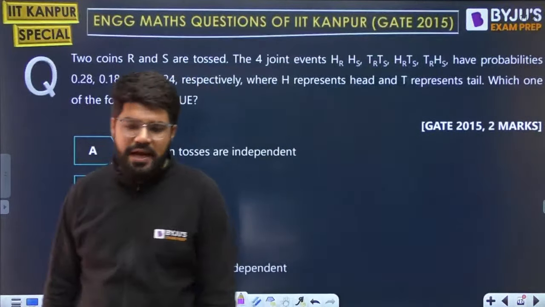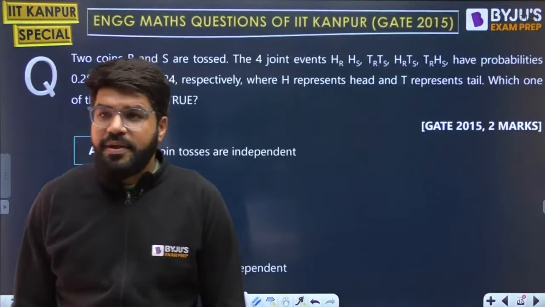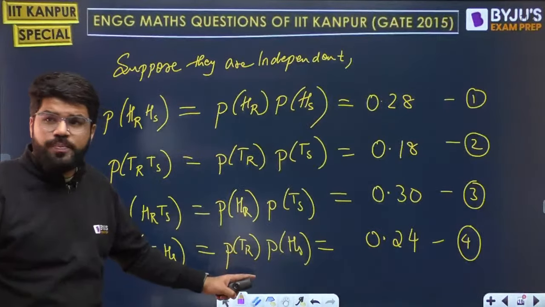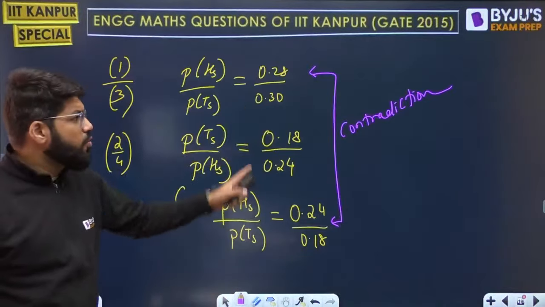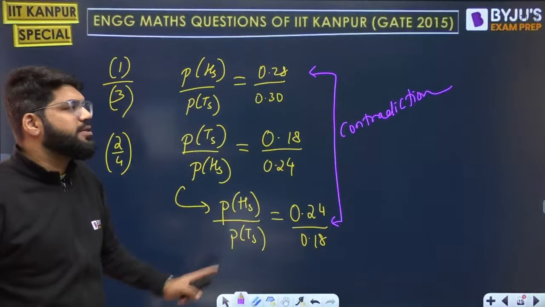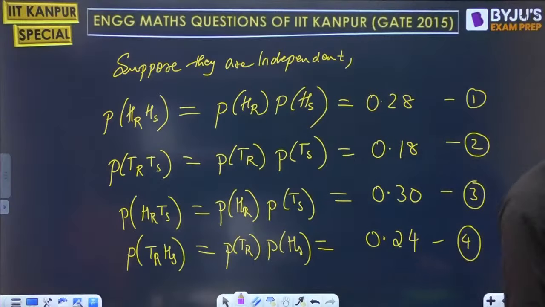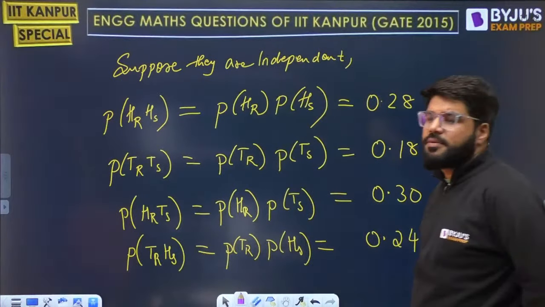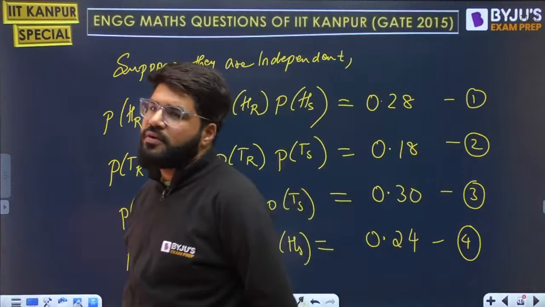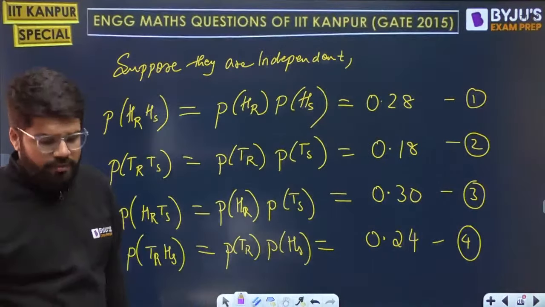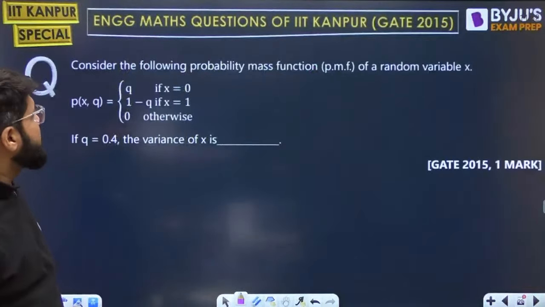Okay, the coin tosses are dependent. Because if they are independent, all of the 4 should be true. And if all of the 4 are true, then this should also be giving us a common result. And there is a contradiction coming up. That means the equations that I have written are incorrect. So P of A intersection B does not equal PA PB. So events are not independent, right? Any doubt, please ask me, or else let's go to the next question.